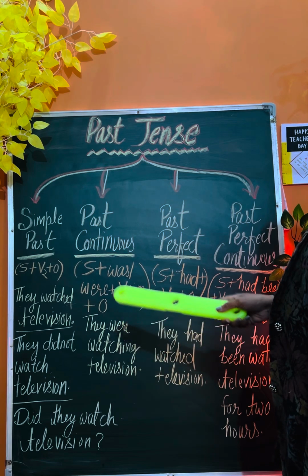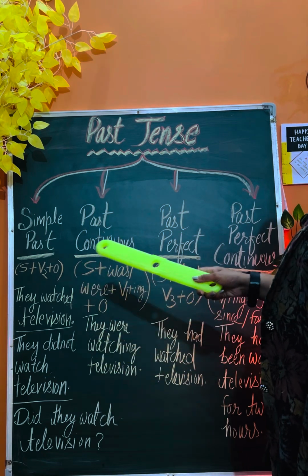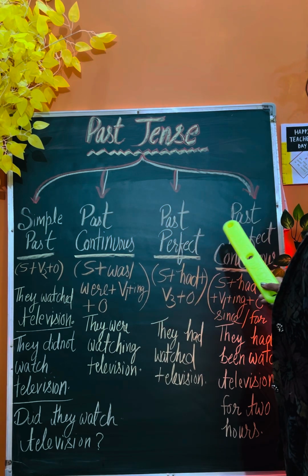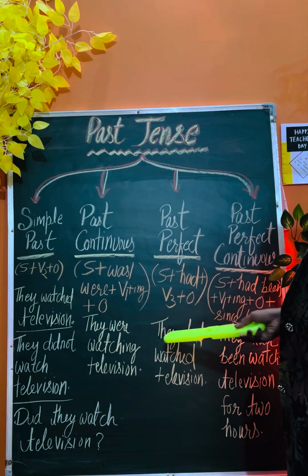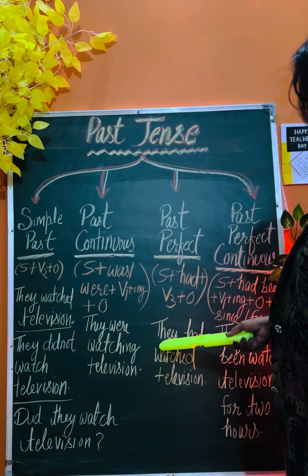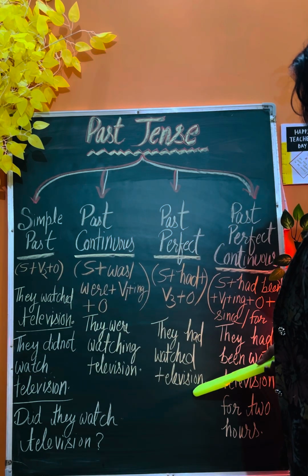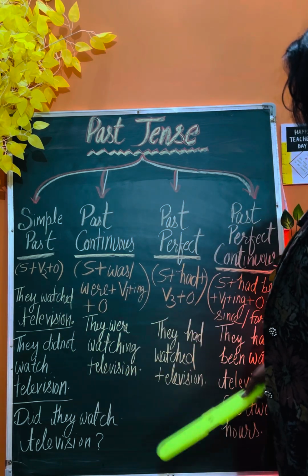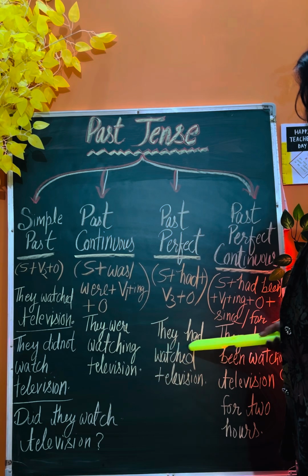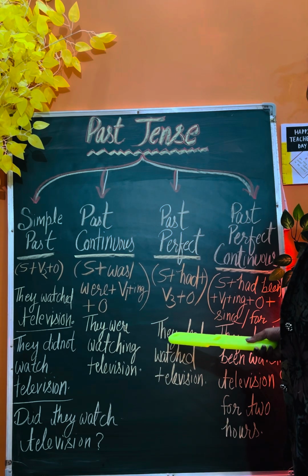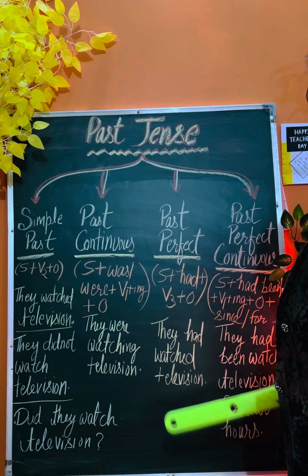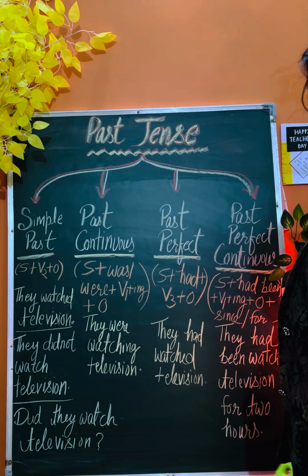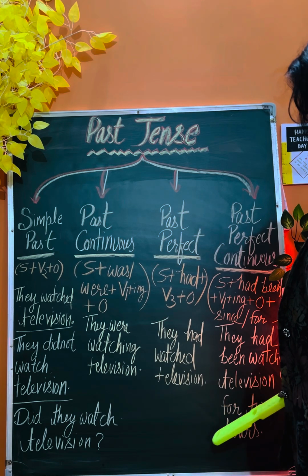Okay, then only you will understand what changes are required in different types of tenses, right? So we are taking the same example. They had watched television. Here it was second form, here it was plus verb ing form, here third form. Had plus third form is there, right? So they had watched television, and once you change it into negative, they had not watched television. And had they watched television.